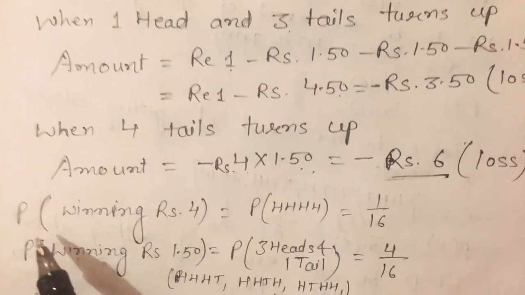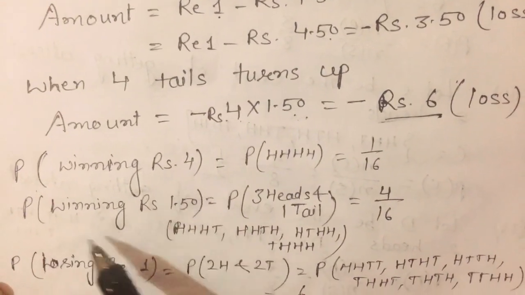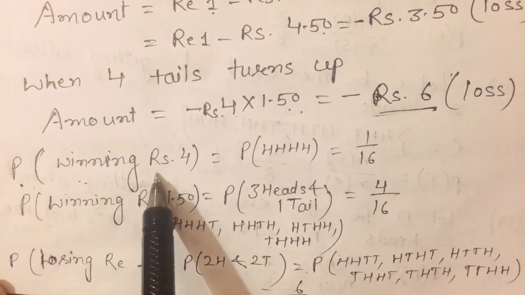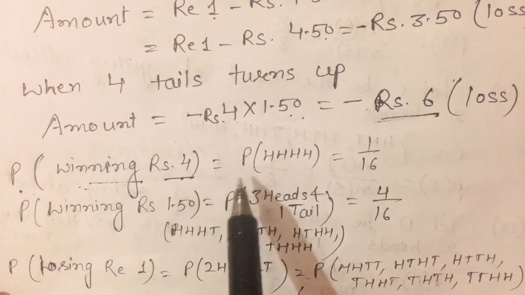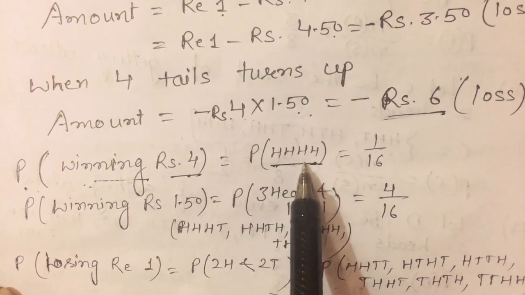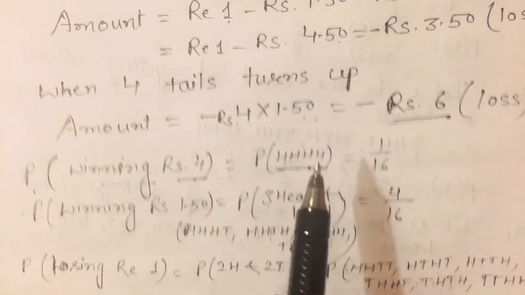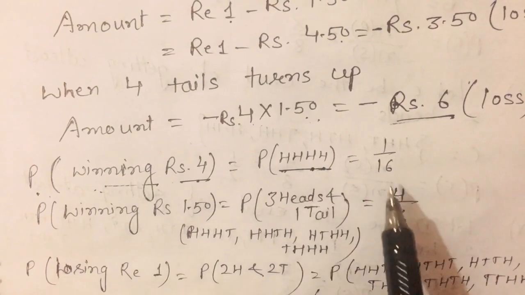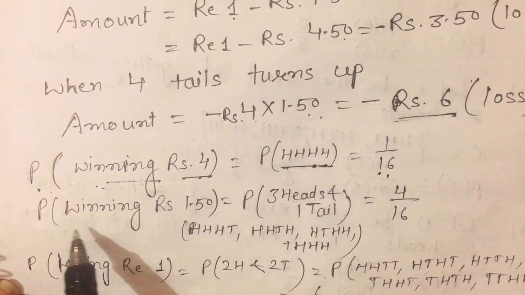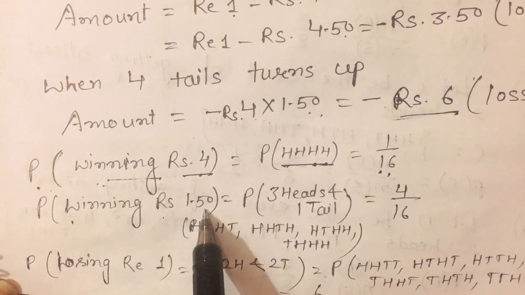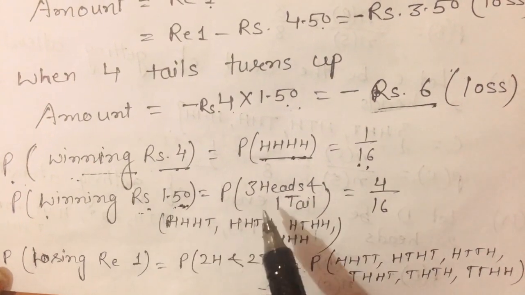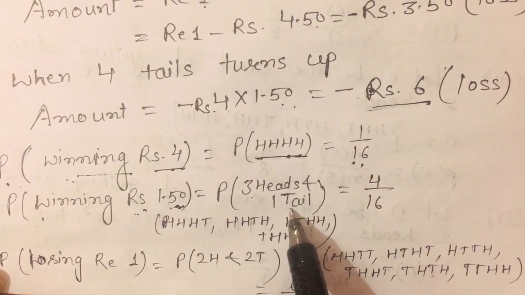Now we have to find out the probability of each case. For the probability of winning ₹4, that is when 4 heads turn up. When 4 heads turn up, there is only 1 case. So the number of favorable outcomes is 1, and the total is 16. Then the probability is 1 upon 16. Winning ₹1.50 means 3 heads and 1 tail come.